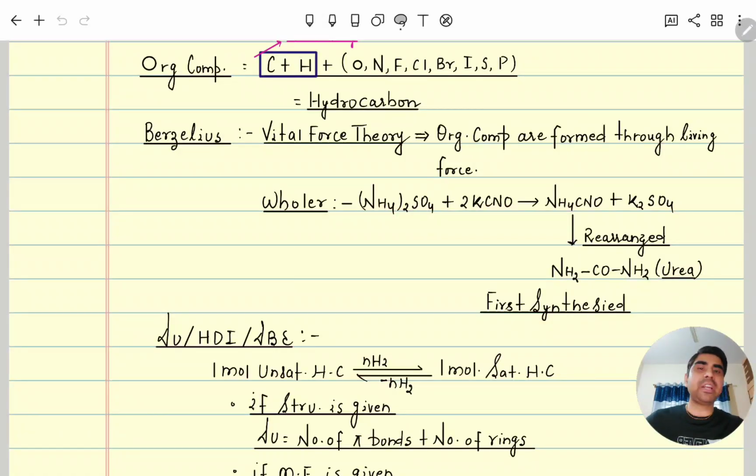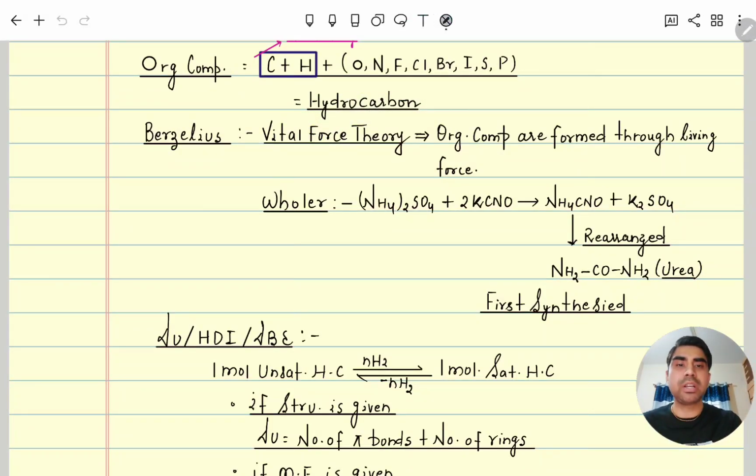After repeated experiments, he concluded that this compound is rearranged, and this rearranged compound is the first synthesized organic compound, that is urea. Both are isomers of each other, since their molecular formula is the same and only their structure is different, and by this the vital force theory was disregarded.